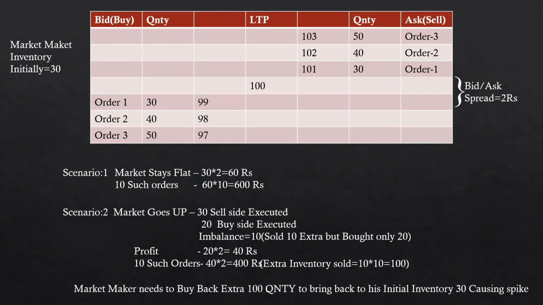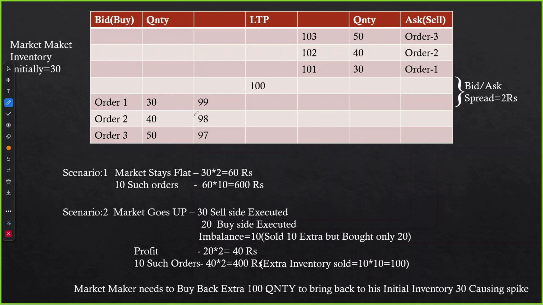To understand why this rebalancing happens, we need to first understand how a market maker makes money. The moment you want to buy some shares at 99 rupees, you enter the 99 price in the order terminal, and if you place it, it will go and sit at the buy orders. You want 30 quantity at 99 price, and this is the order one, the best buyer available at 99 rupees. 100 is the last traded price, and below you there is another buyer who wants 40 quantity at 98 rupees, and below that buyer there is a person who wants to buy 50 quantity at 97 rupees.